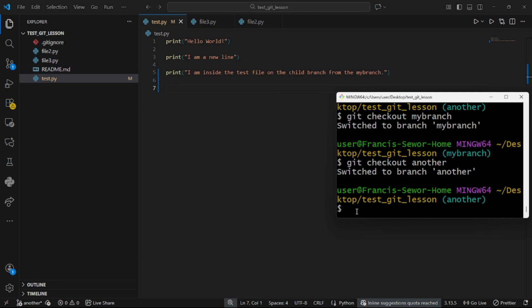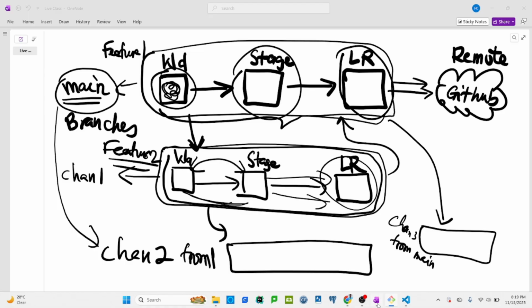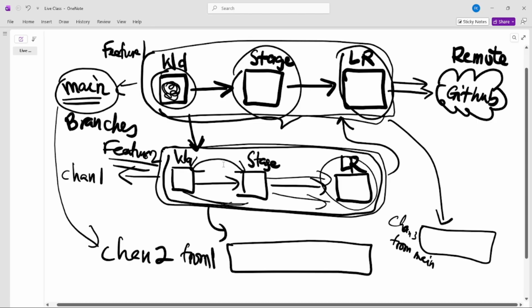But we'll go into that later. Right now, I'm just trying to help you with the mental picture, and I think I need to correct this mental picture for you, based on the experience that we had right now.